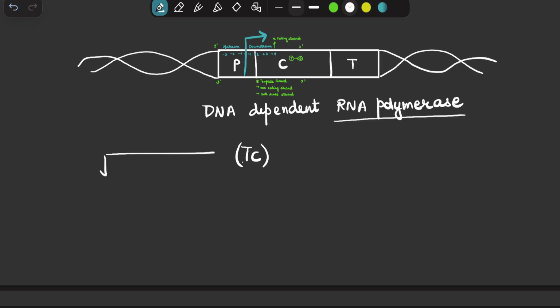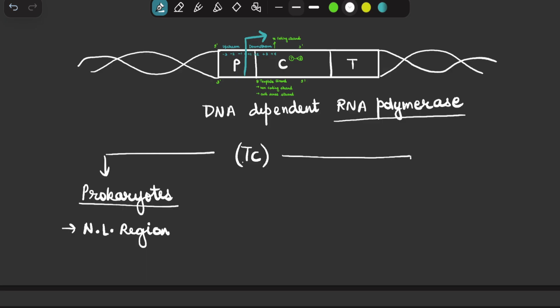Now when it is occurring in prokaryotes, it will be occurring in the nucleus-like region, because in prokaryotes there is no true nucleus. And when I talk about eukaryotes, this transcription will be occurring inside the nucleus.